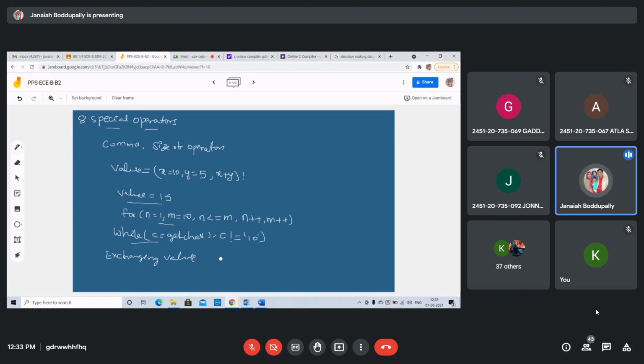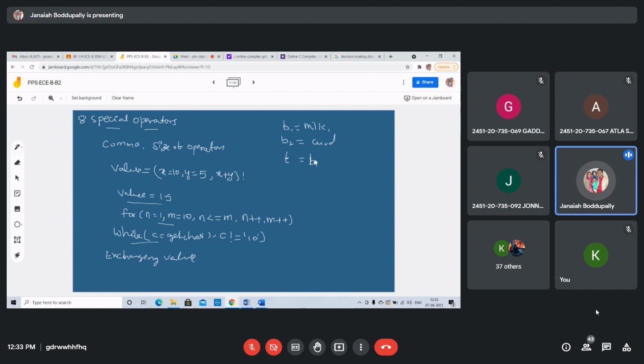Sir, you take one more bowl. Suppose I write here: Bowl 1 has milk, Bowl 2 has curd. I want to swap, so curd should be in B1 and milk should be in B2. Take one extra concept, a temporary bowl.